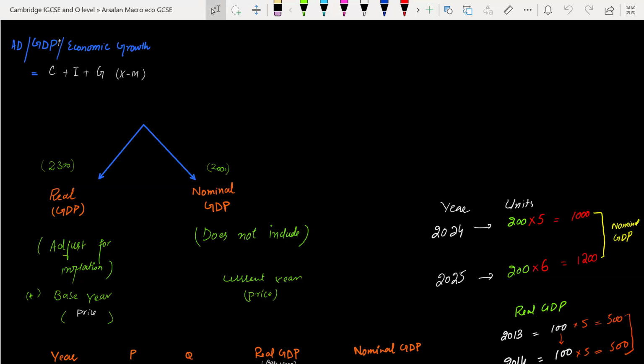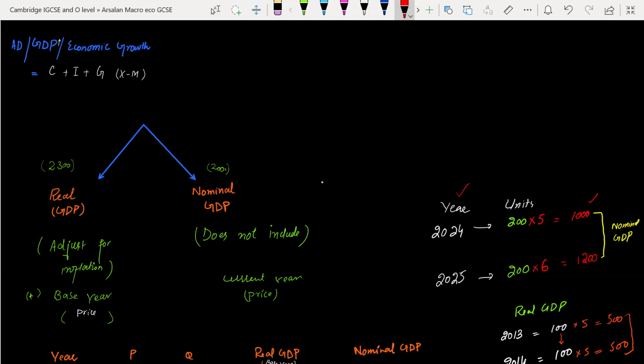In 2024, 200 units were produced at a price of 5, so the total was 1000. Same in 2025, they produced 200 units and each unit's price was 6.